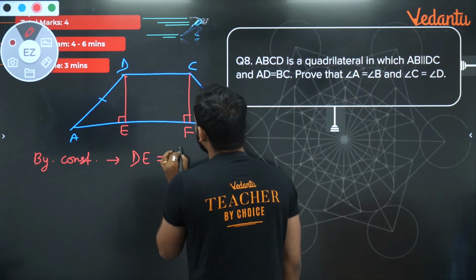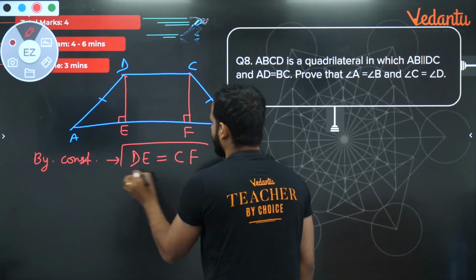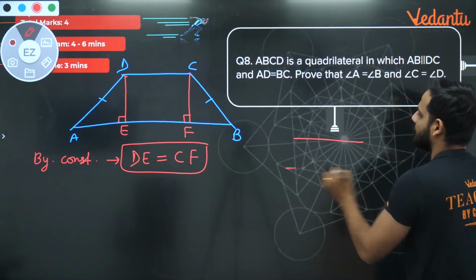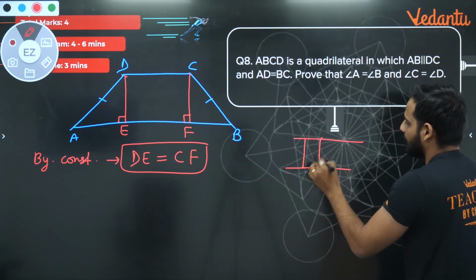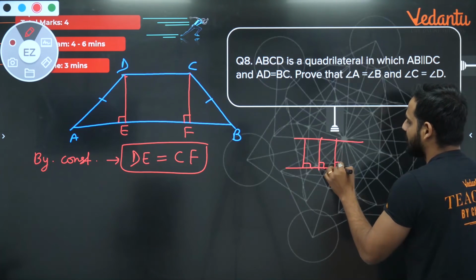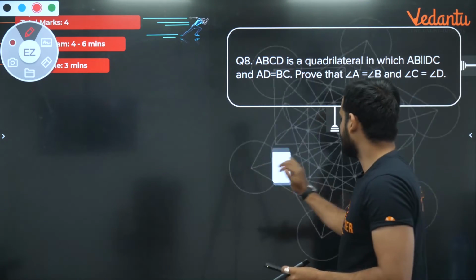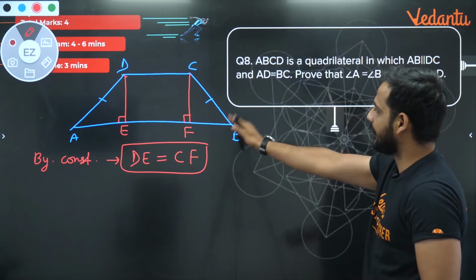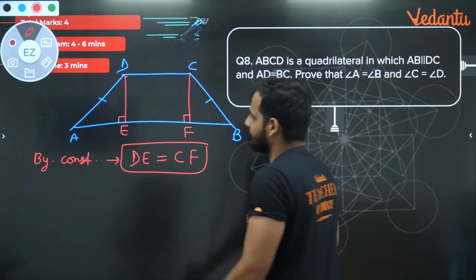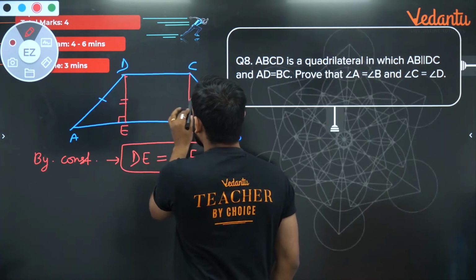DE is equal to CF. If you have two parallel lines, no matter how many perpendiculars you draw between them, all the perpendiculars will be equal because the distance between two parallel sides is always equal, right? So DE is parallel to CF. Now look here, bachcho. I have got that these two sides are equal.